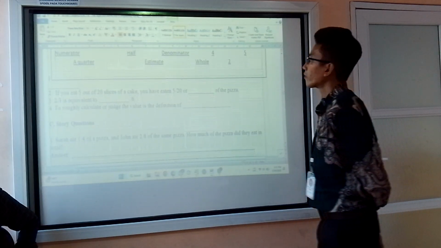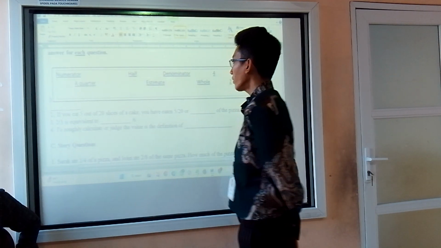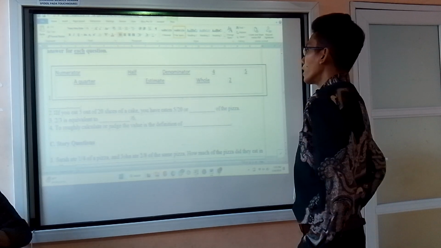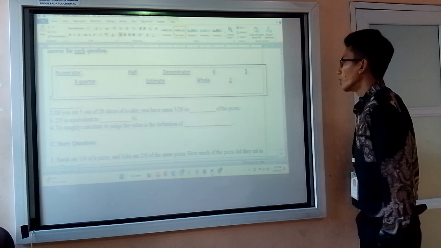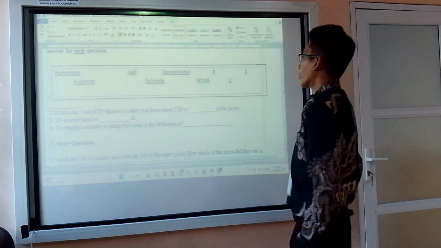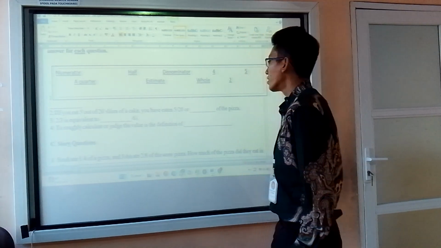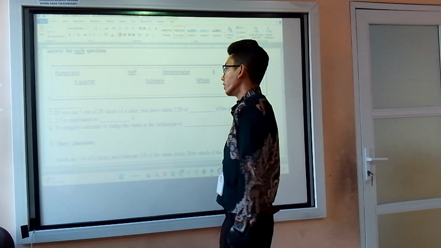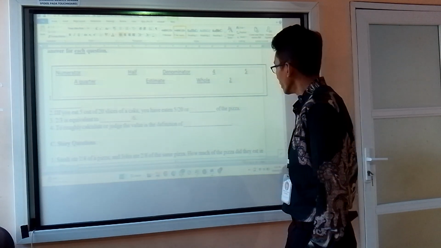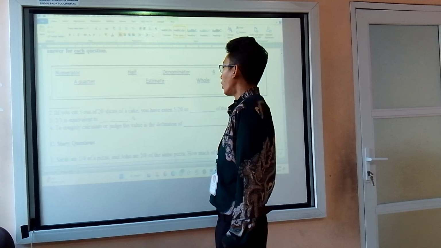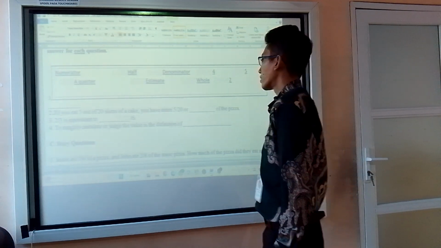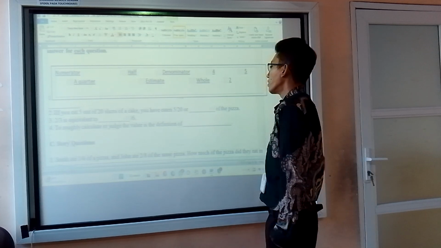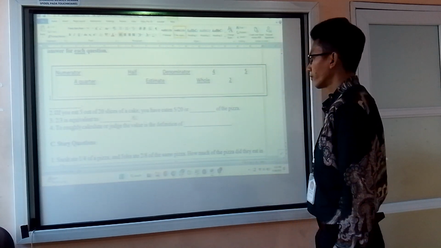Yes, sir. So this one, let's take it from question number 2 first. If you eat 5 out of 20 slices of cake, you have eaten a quarter of the cake, because that is the equivalent of 5 out of 20. Okay. 2 out of 3 is equivalent to blank out of 6. It will be 4 out of 6. To roughly calculate or judge the value is the definition of estimate.